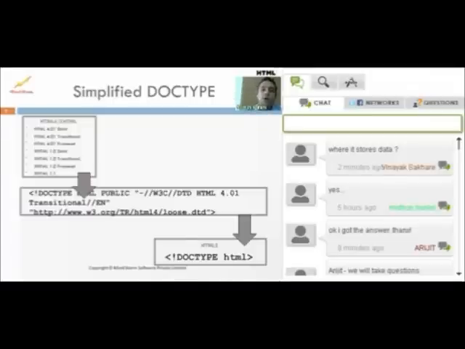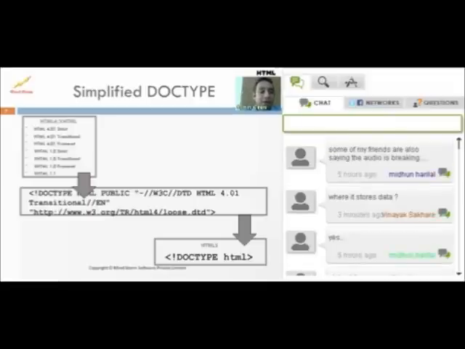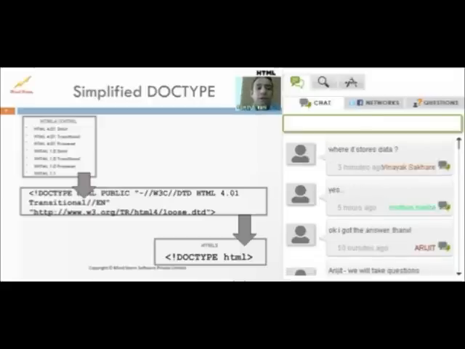First we'll begin with a simplified doc type. If you've written an HTML page before, you would have seen that the doc type declaration on top is pretty involved, and an example of that is shown over here. But HTML5 says all you need to do is simply say it's a doc type and it's of type HTML. This is enough for the browser to identify that this is an HTML5 document. So you don't have to write the doc type in that involved manner. Simply say doctype html and you're set.